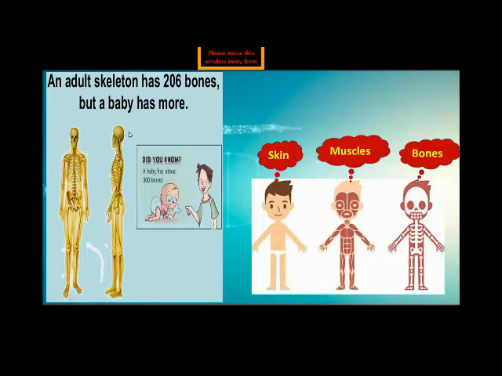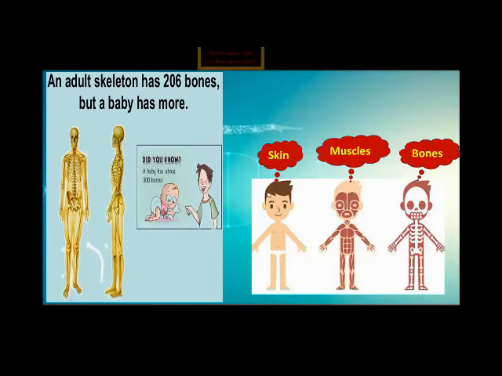Clear? When the baby grows slowly, after some time some bones fuse together and just 206 remain. So an adult body has 206 bones and a baby has 300 bones.